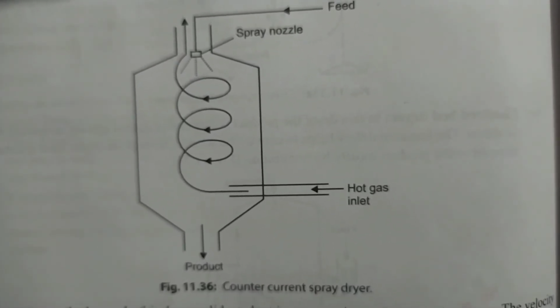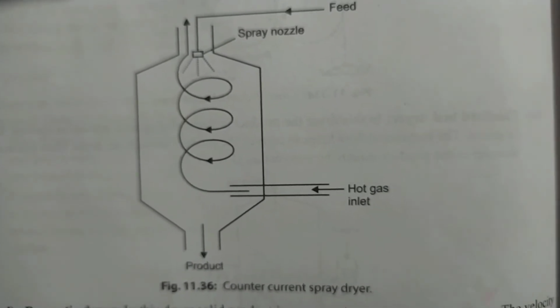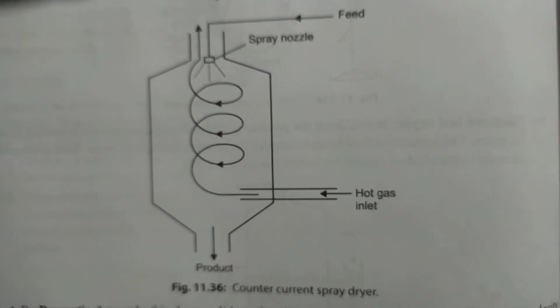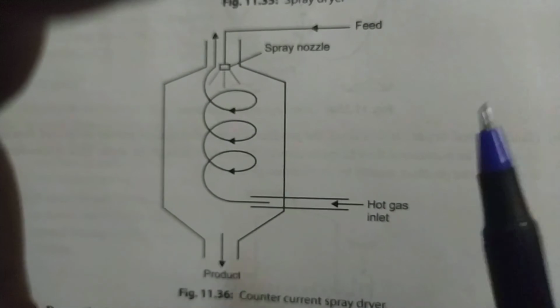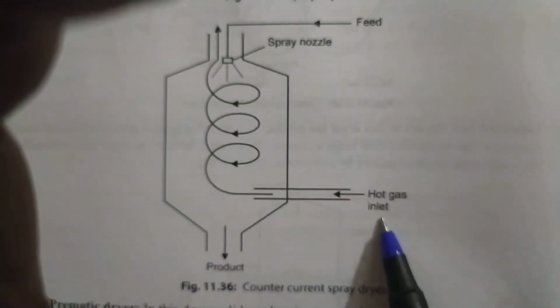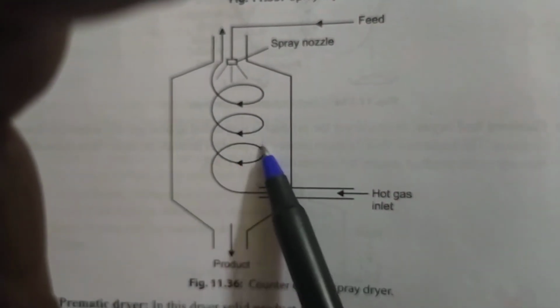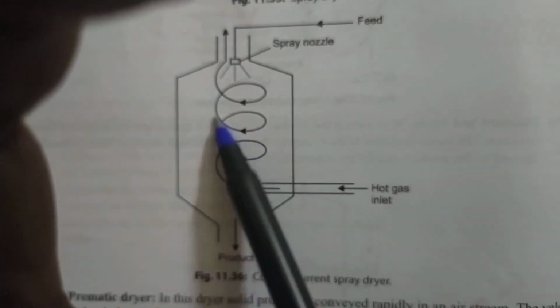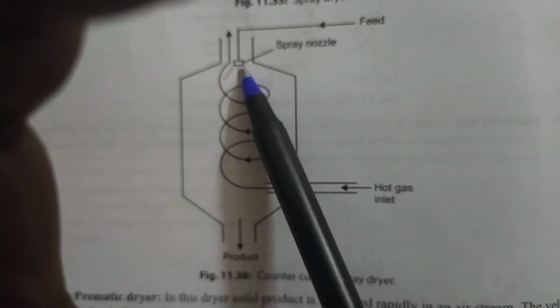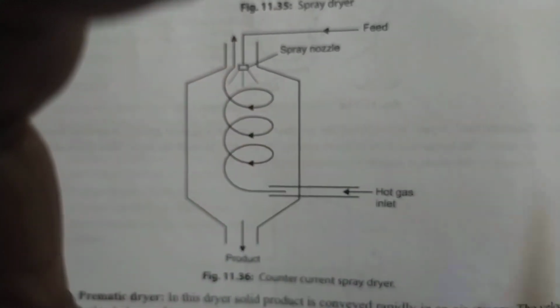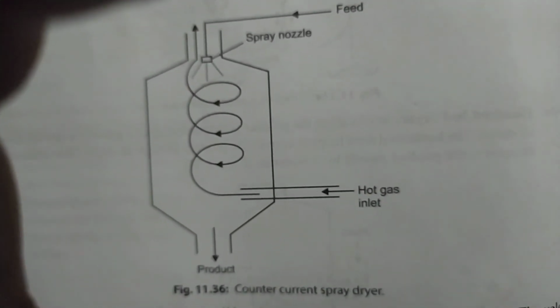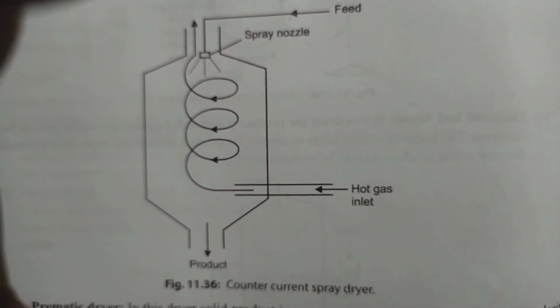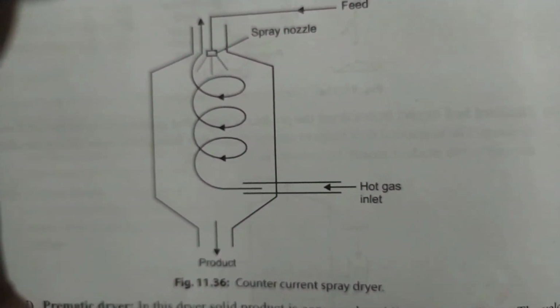The product can be dried in a lesser time and more efficiently. So please remember what's the difference. In a spray dryer alone we don't have this hot air counter current. It is called a counter current spray dryer because hot air is coming from this side oppositely, and here the spraying is happening. This is called a counter current spray dryer. The efficiency is more in this.